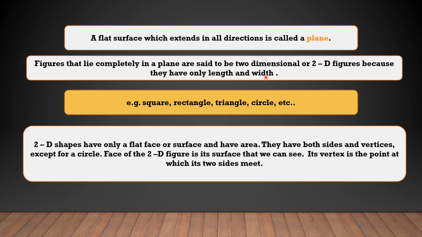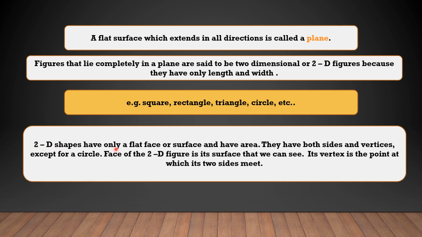Examples of two-dimensional figures are given here: square, rectangle, triangle, circle, etc.